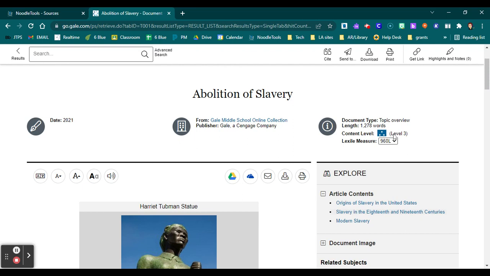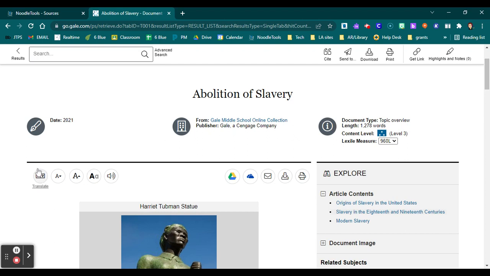Sometimes you may find too that you can change the Lexile level. So this was originally published at a 960, but if we need to lower it, if we've read through it and it doesn't really make sense to us, we can actually lower the Lexile level. I would suggest starting at whatever it is published, reading it over, checking it over, and then if needed, going to a lower level. Don't start at the lower level. It might actually leave information out that you might find necessary.